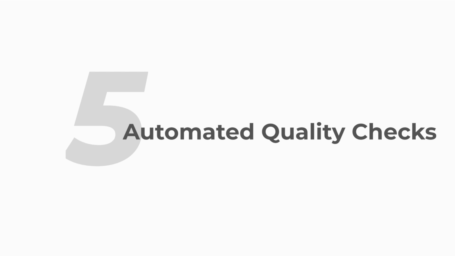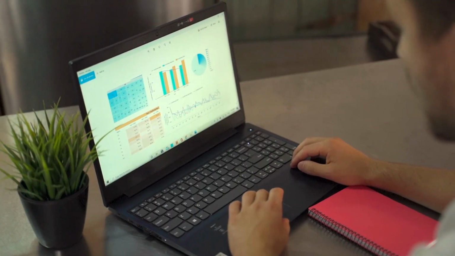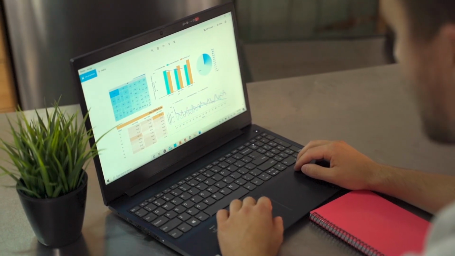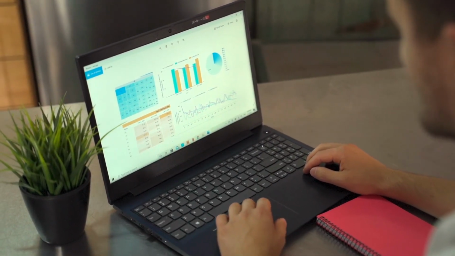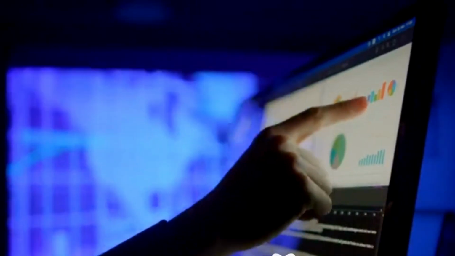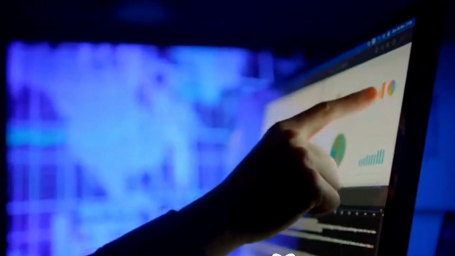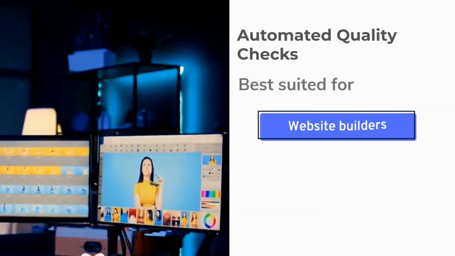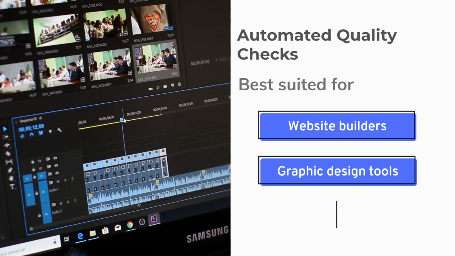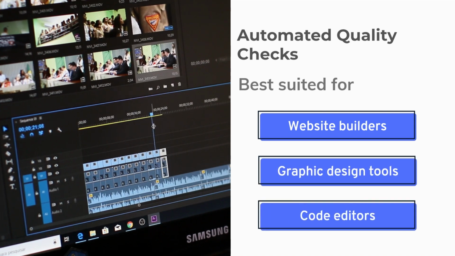Finally, automated quality checks. This is a hidden gem. AI can scan user-generated content, designs, or even code for errors or inconsistencies. Imagine a website builder that flags broken links or a graphic design tool that points out alignment issues. This kind of feature doesn't just enhance user experience, it can elevate your app's reputation as a quality-first product. Platforms like website builders, graphic design tools, or code editors can benefit from automated quality checks.